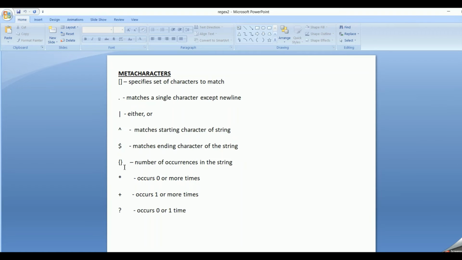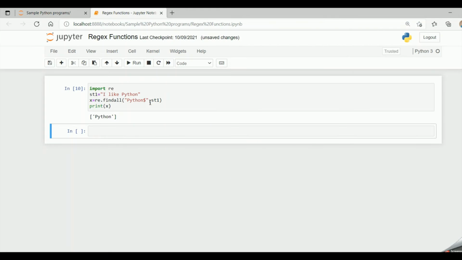Then comes the curly braces, which stand for the number of occurrences in the string. For this, let me modify my string as I like Python of all. Now I want to use curly braces. I'll give it as AL and curly braces 2.